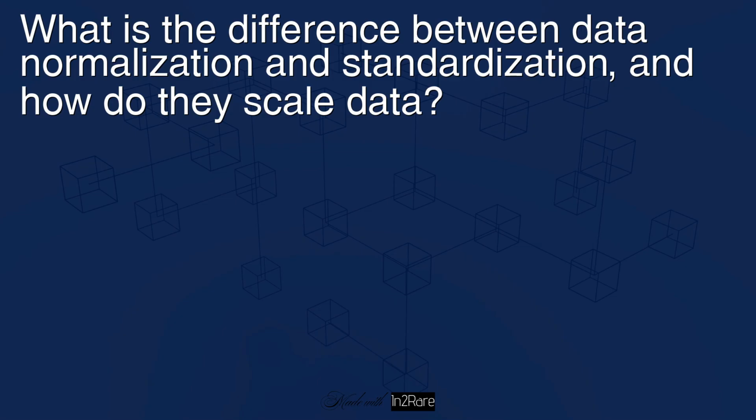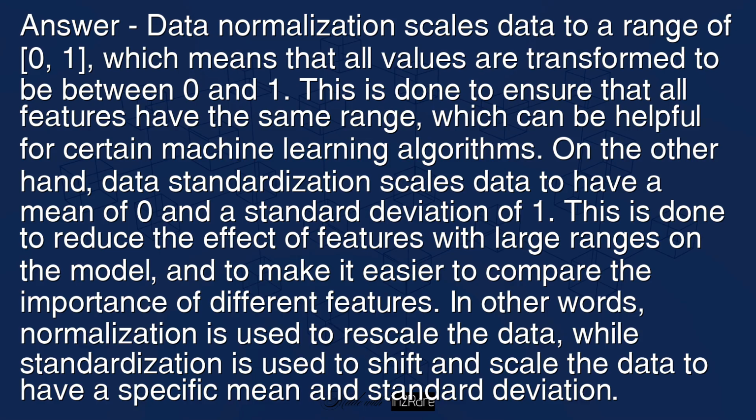What is the difference between data normalization and standardization, and how do they scale data? Answer: data normalization scales data to a range of 0 to 1, which means that all values are transformed to be between 0 and 1. This is done to ensure that all features have the same range, which can be helpful for certain machine learning algorithms.